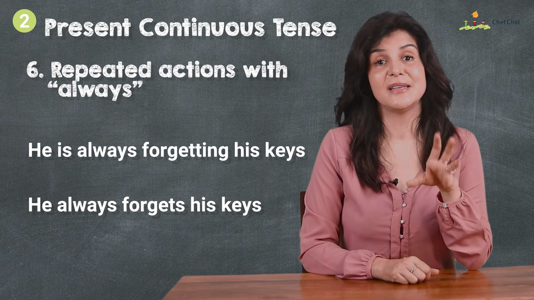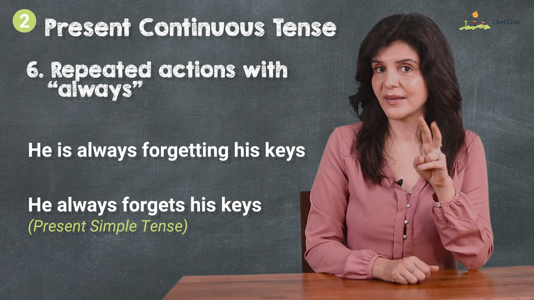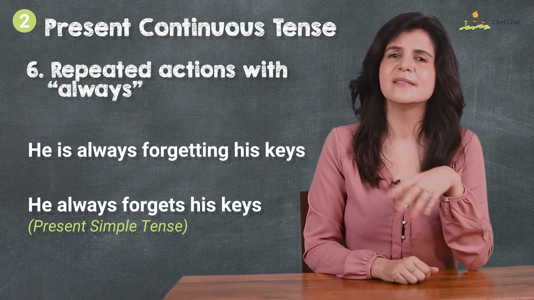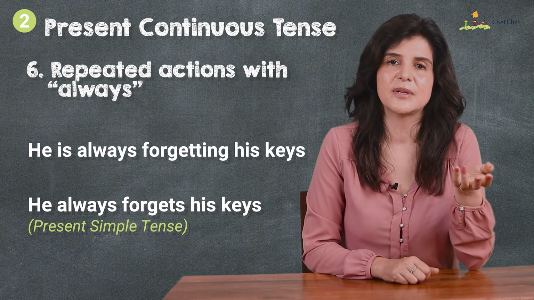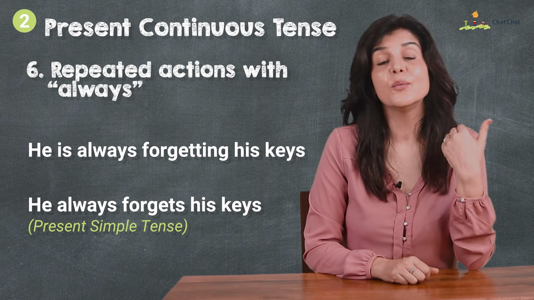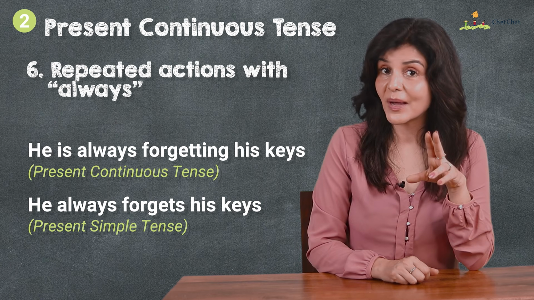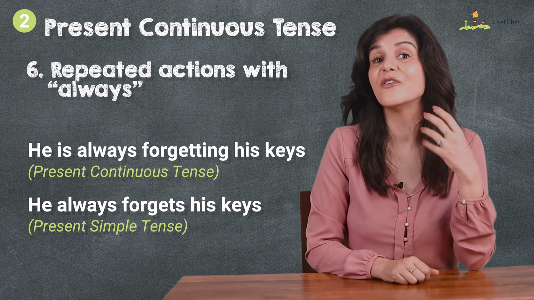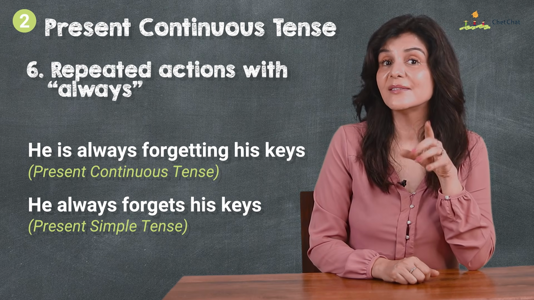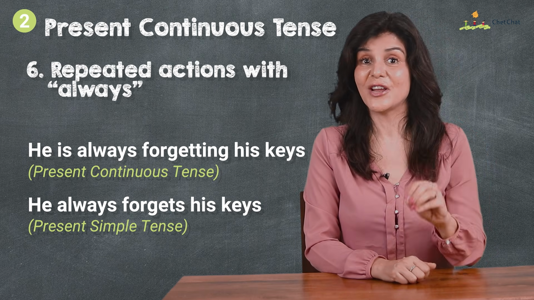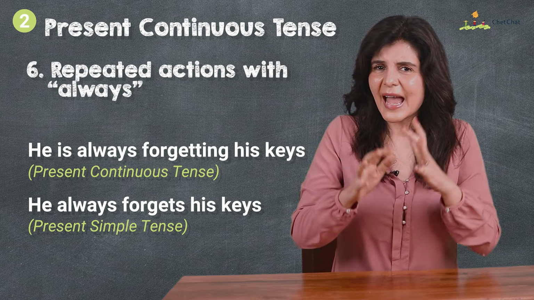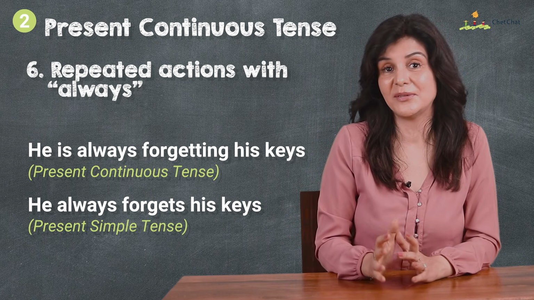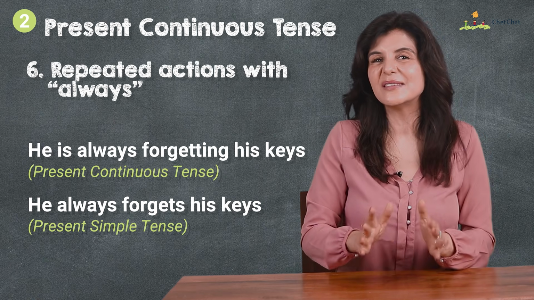Both are talking about repeated actions or habits. The second one, he forgets his keys, indicates a general statement of fact. It simply states that he forgets his keys from time to time, like it's a habit, and we have accepted it. The first one, in the present continuous, has a layer of talking about an ongoing or repetitive action. The focus is on the frequency of the action and that he regularly forgets his keys. The added meaning is that we are complaining or we are annoyed about this repeated action and we are hoping that he will stop forgetting.